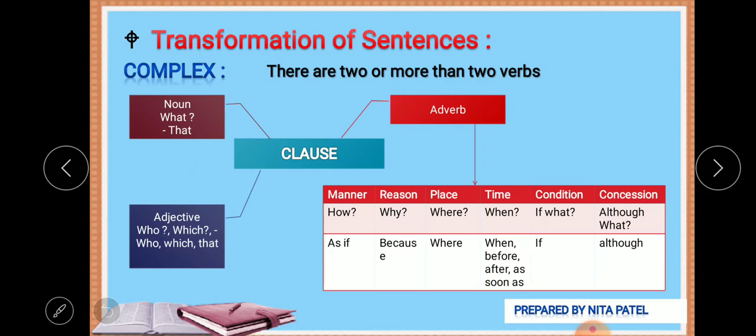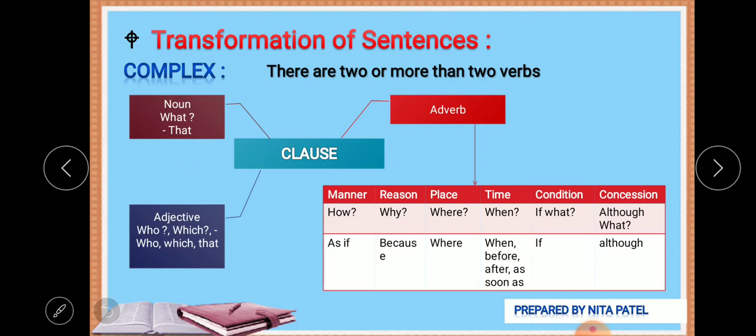Okay, he is a man of his word. Now look at this sentence. He is a man. We are talking about man. Which man? Of his word, who keeps his words. We are talking about that kind of man. So it is the example of adjective clause.